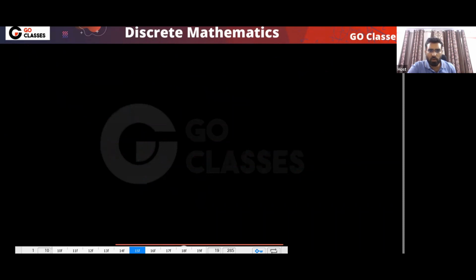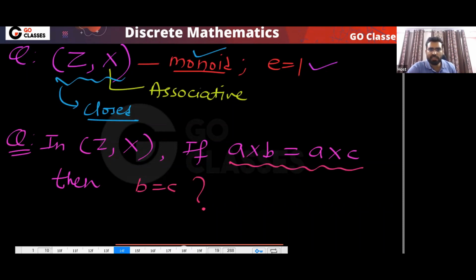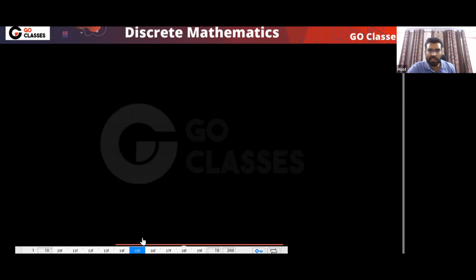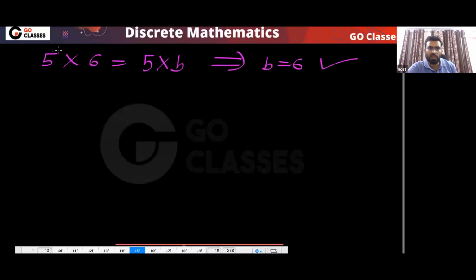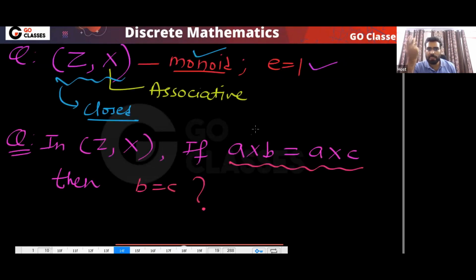The answer is clearly no. Why is the answer no? For example, 5 into 6 is equal to 5 into b, and from here I can say b equals 6. That is fine, but you cannot always do this. One example is fine, but I am asking, can you always do this? I am not asking for a particular example. Tell me, can we always do this?